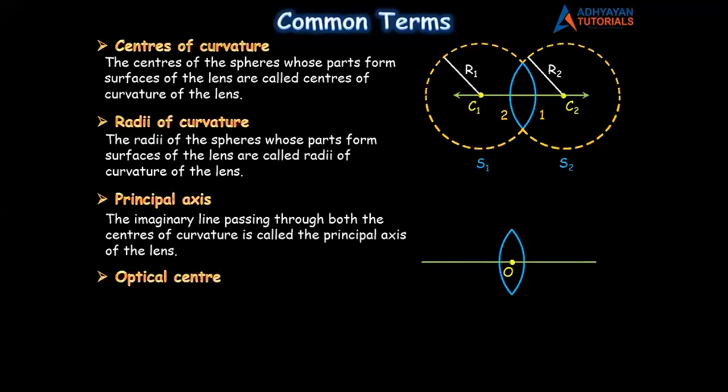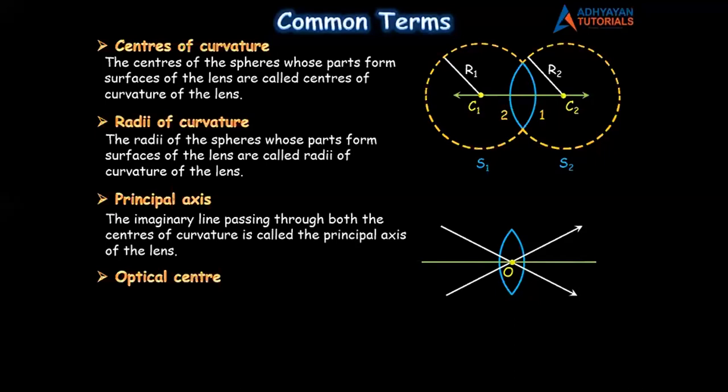Now I said this is a very special point. What is so special about this point? Understand, the speciality of this point is, if any ray of light passes through the optical center, then refraction does not happen, children. It goes straight without any change in the direction, or I can say without any deviation. I repeat the speciality, children. A ray of light passing through the optical center does not change its direction. Refraction does not happen at all, it goes straight.